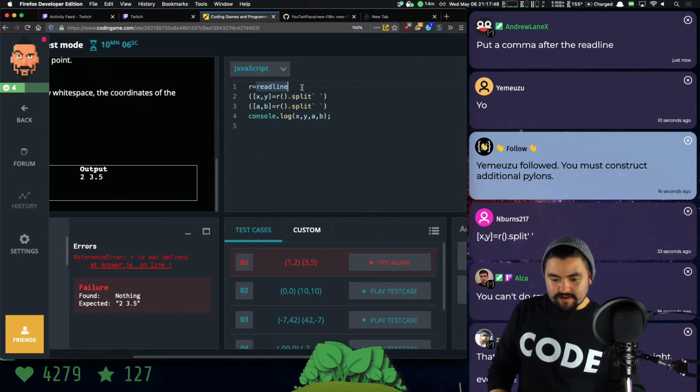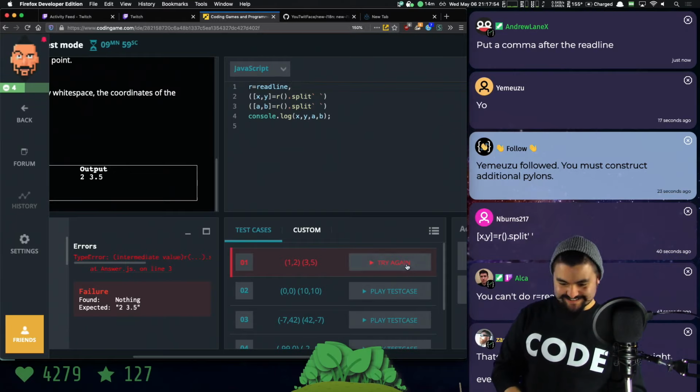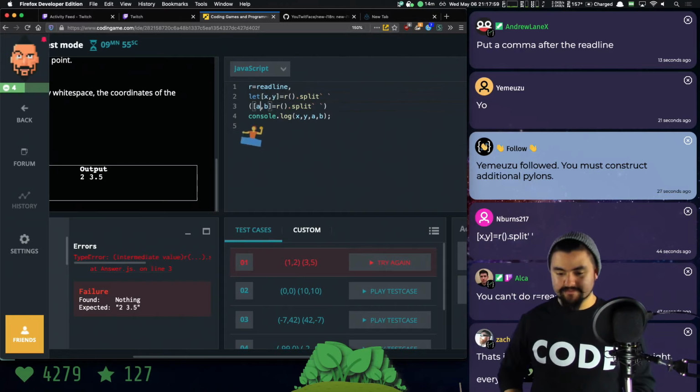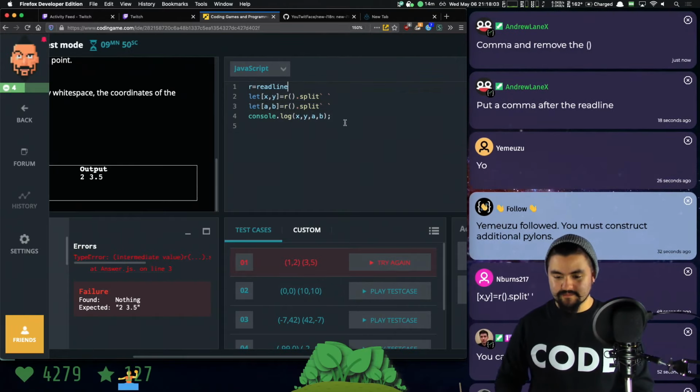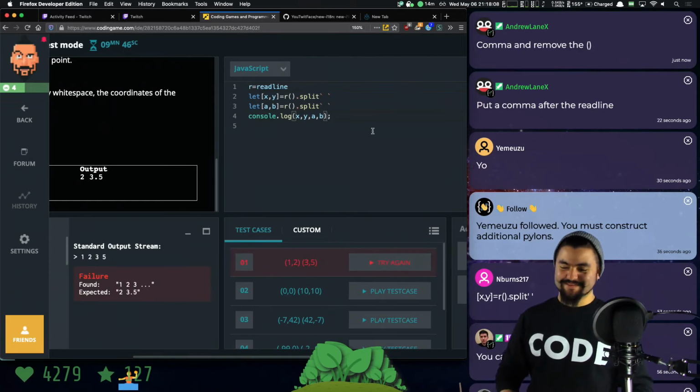Put a comma after the read line. Ah. Intermediate value R. Okay, I'm gonna stop trying to do this. I'm just gonna use let. That's what I was trying to avoid, is just literally the let keyword. Okay, so that actually gives me the values.